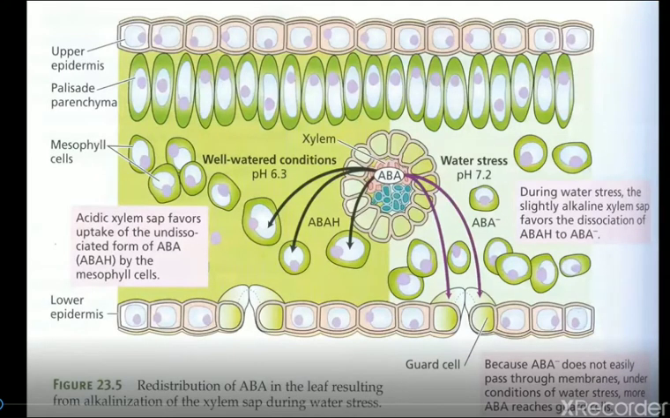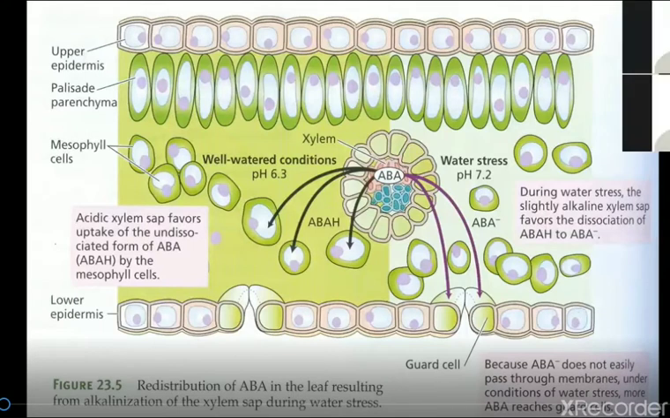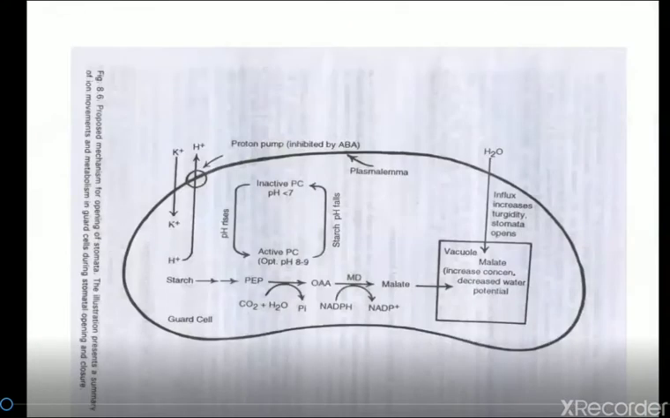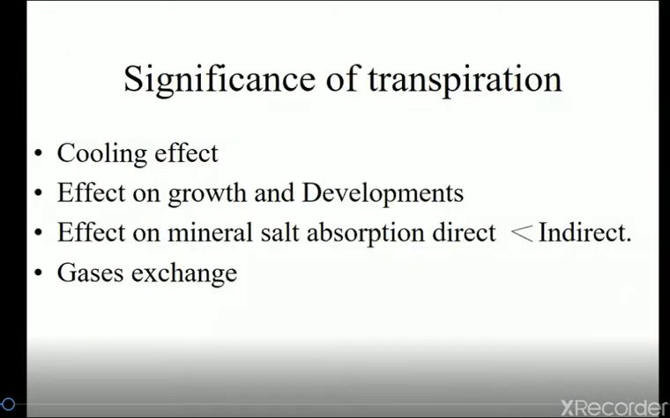In this figure we see how ABA acts while checking the transpiration. The ABA which is produced in the cell can be distributed in different cells, and particularly in the guard cell, it prevents the movement of hydrogen ion from the guard cell, and due to which the entry of potassium ion into the guard cell is prevented. And this is the same theory.